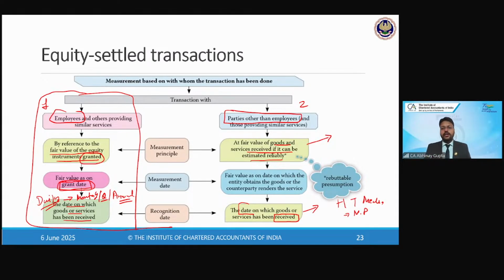Ideally we will consider the invoicing value only as the fair value. Is that clear? Yes, sir.